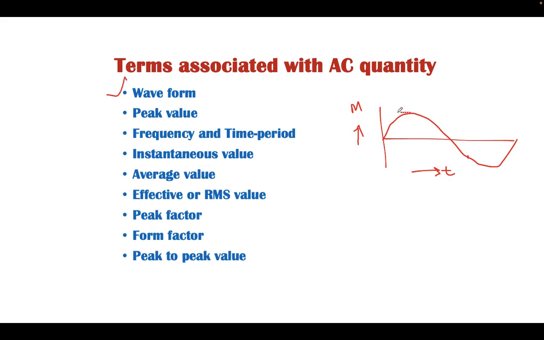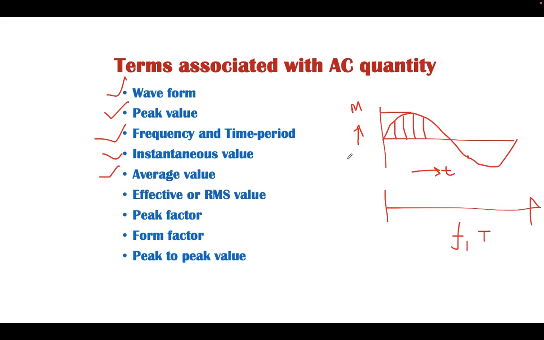This waveform has at one instant the maximum value, that is known as the peak value, because there is a change with respect to time, and hence it has a frequency and time period as well. The frequency here means the number of cycles per second. Frequency and time period we can analyze, and also the instantaneous value, because this quantity has a different magnitude at different instants, and hence the instantaneous value with respect to time can be analyzed.